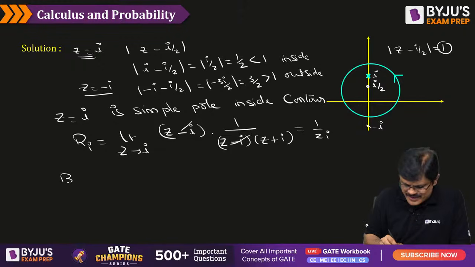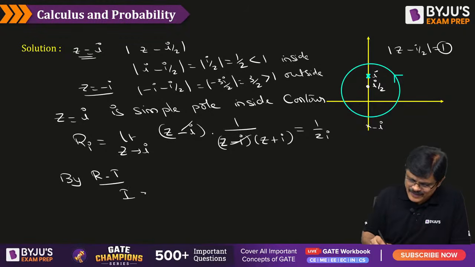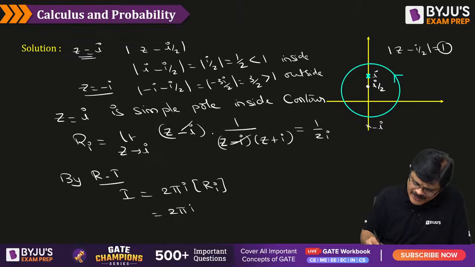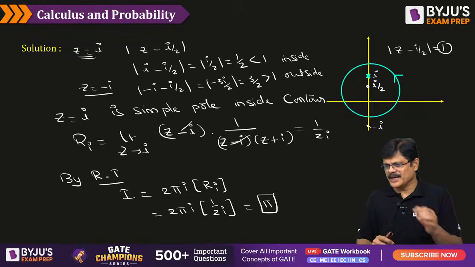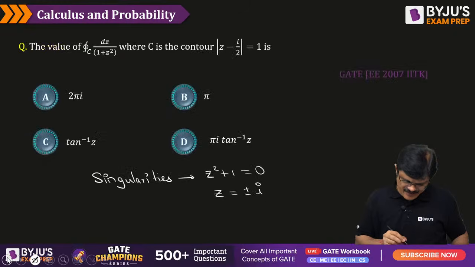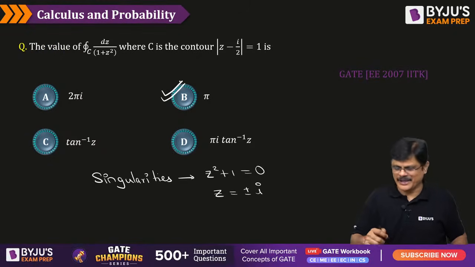Therefore, by the residue theorem, what is the answer for the given problem, sir? The answer for the given integral is 2 pi i into the residue at i, which is nothing but 2 pi i into 1 by 2i, my dear friends. So the answer for this problem is pi, which is option B.